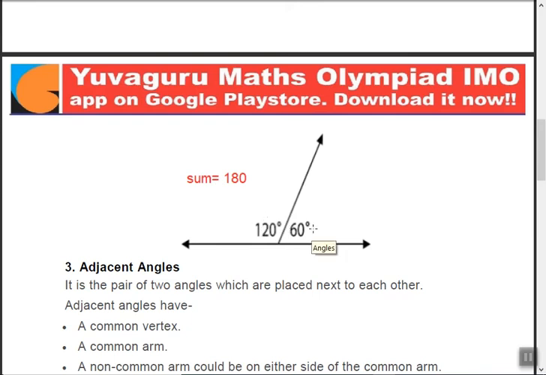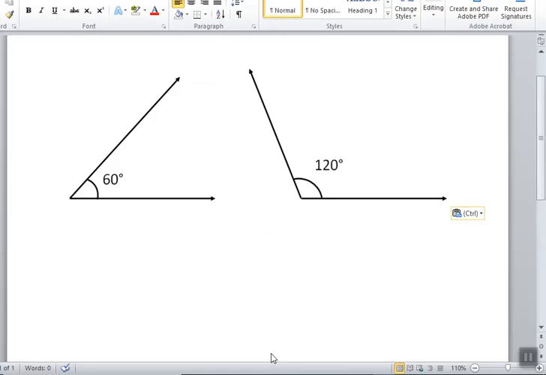Now again the same question: do they need to be adjacent to each other? So the answer is no again. See, these two angles are also supplementary because the total is 120 plus 60, that is 180. So the angles can be supplementary, and it can happen that they are not adjacent to each other, right? Only remember the basic: the sum should be 180 degrees.